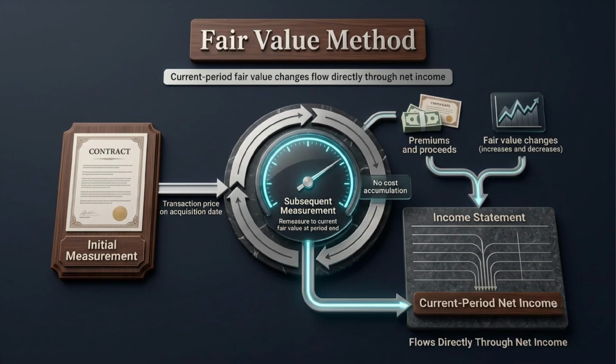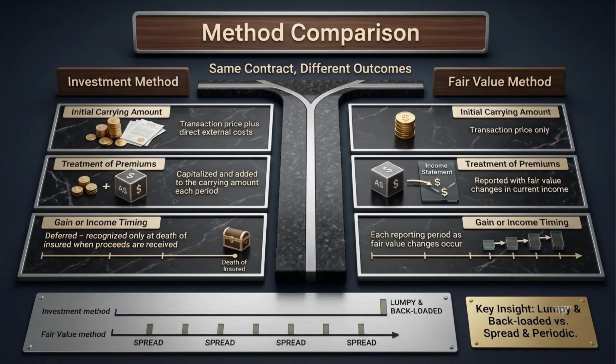This is why method election matters so much. The same contract can produce a very different income pattern. This comparison slide gives the exam ready contrast. Under the investment method, the initial carrying amount includes transaction price plus direct external costs. Premiums are capitalized and gain is recognized only when the insured dies and proceeds are received.